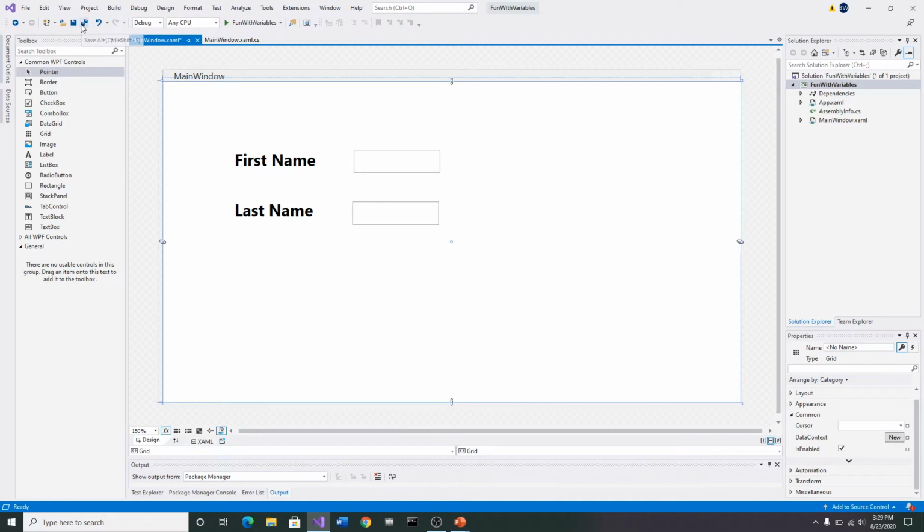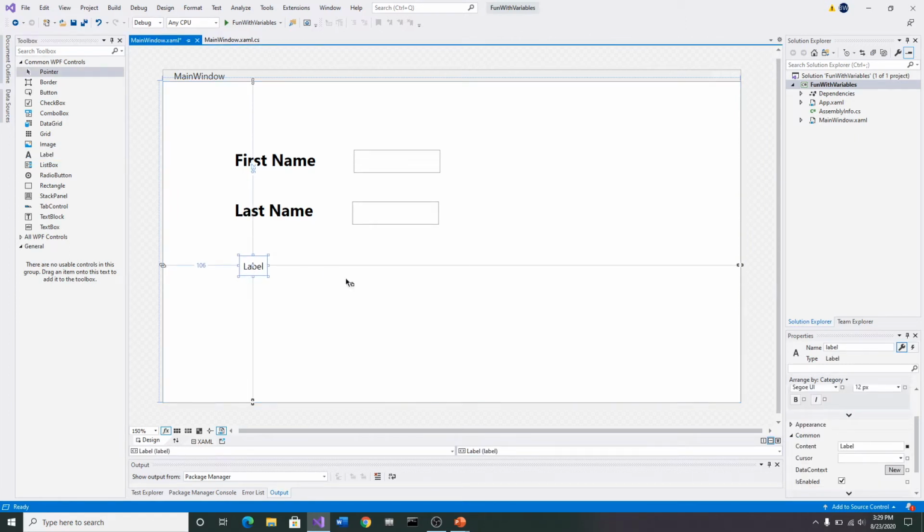I'm going to hit the save button so that all saves, so I don't have to worry about that. I'm going to come over here and grab another label, pull it down here, even it up about here, and drop it. It doesn't matter where it is on there.